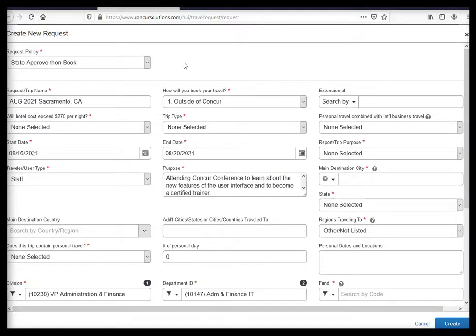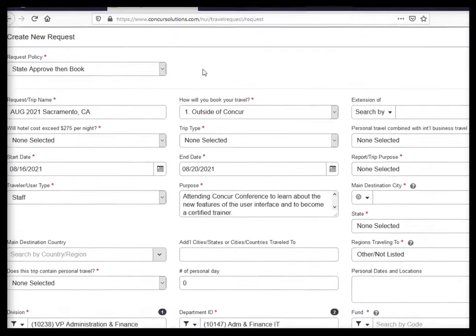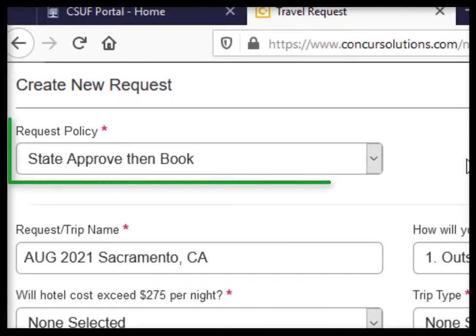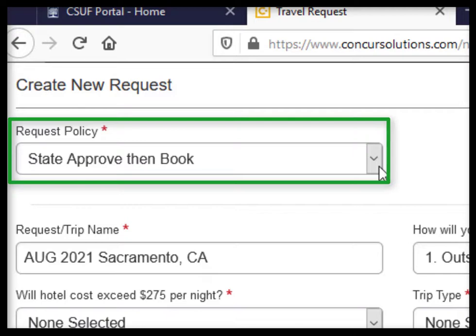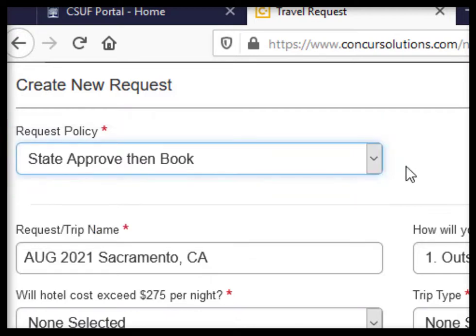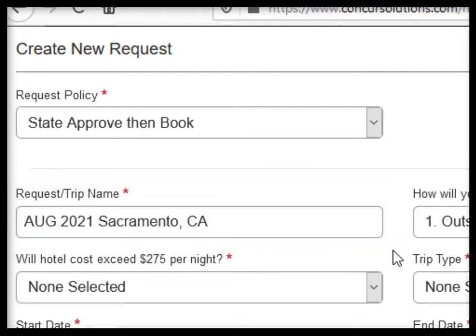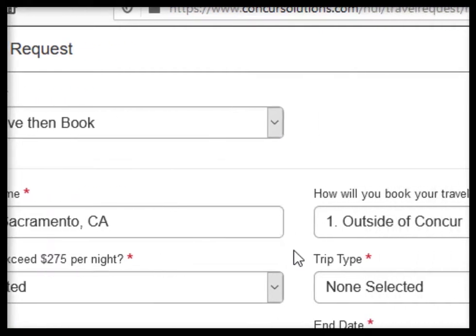If you are traveling within California, that would be classified as in-state travel. Under the request policy, you will be leaving the policy as state approved then book. For the request trip name field, you will be following the travel request naming convention, which is the month abbreviation, the year, and destination city and state you are traveling to. For this example, we will put August 2021, Sacramento, California.